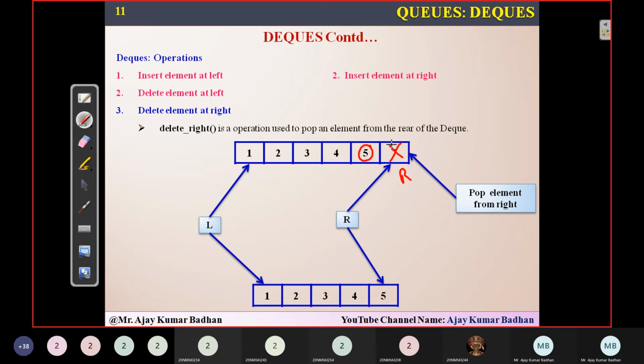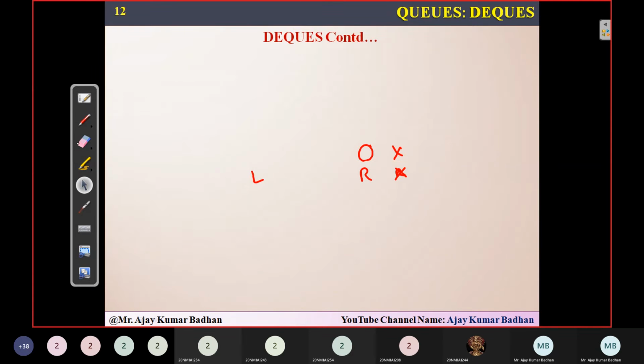I am deleting an element from the right side, which means the next element present to the left becomes the right. Suppose this is left, so definitely this will become your right. And if this space is empty and you want to insert another element 6, R can be incremented and you can insert the value 6 here. That is what he means to say. Whenever you're removing an element from the right side, right will be decremented. You can see it will be decremented here. If you keep this in mind, the remaining process is the same.